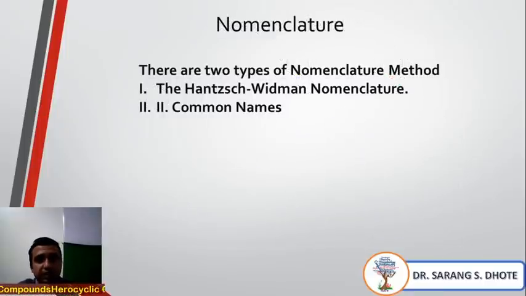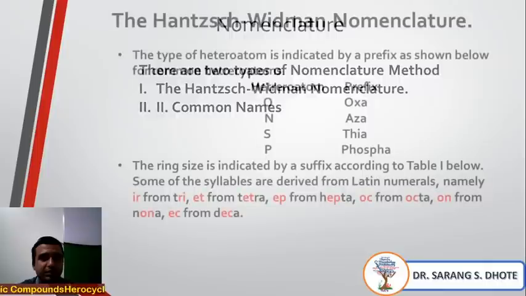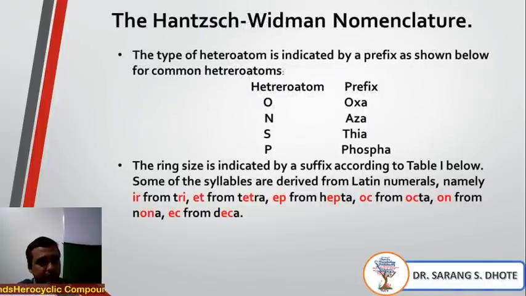This is a very important topic, nomenclature. There are two types of nomenclature systems. The first one is the Hantzsch-Widman nomenclature, and the second one is the common name system. Okay, we will see them one by one. First we will see what is the meaning of Hantzsch-Widman nomenclature. Carefully see this PPT.